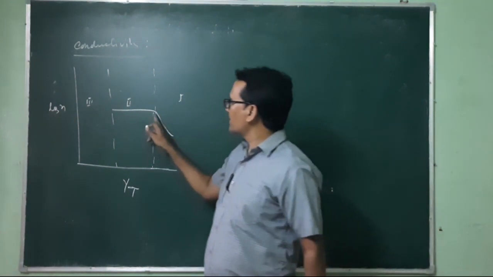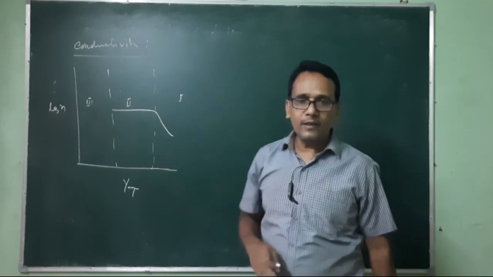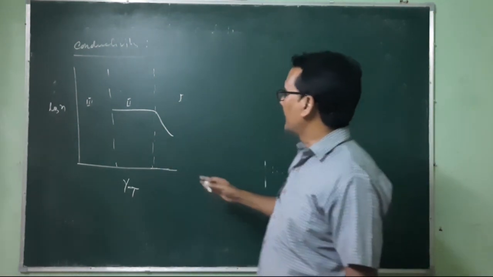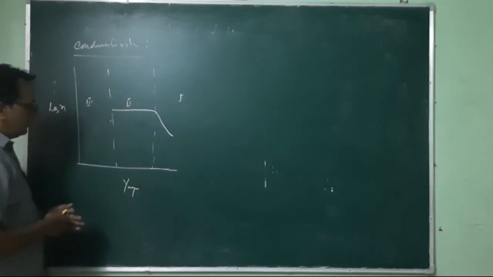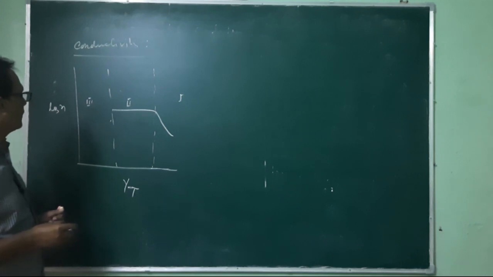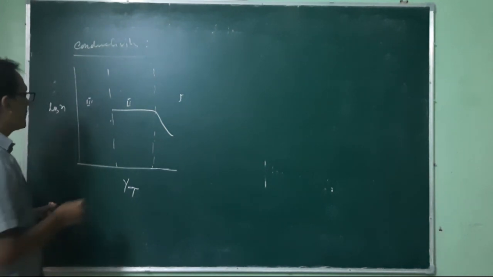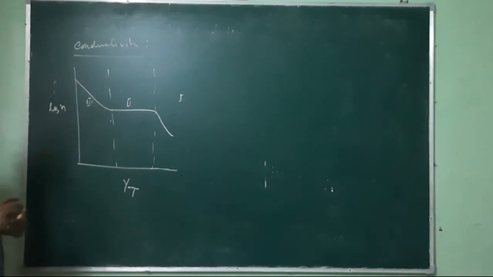And why? Because 100% of atoms, either trivalent or pentavalent atoms, get ionized, and after this, in the third region, the generation of electron-hole pairs starts, and the carrier concentration increases like this.